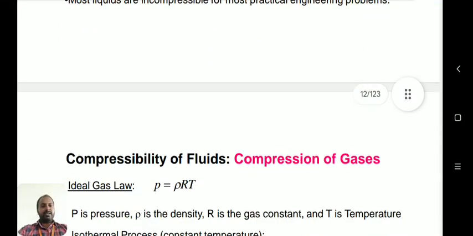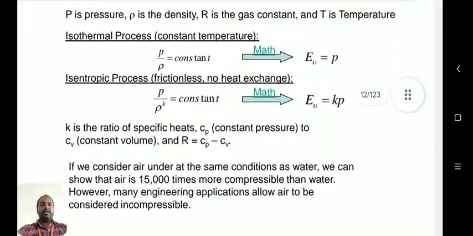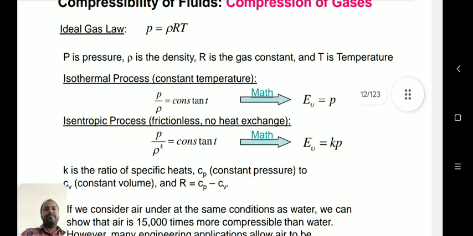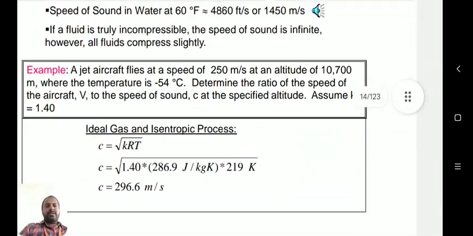The next properties are bulk modulus and compression of gases. As I already told, only gases can be compressed because they are the only compressible fluid. Water or other fluids are not able to be compressed. That is called an incompressible fluid, right? And speed of sound.